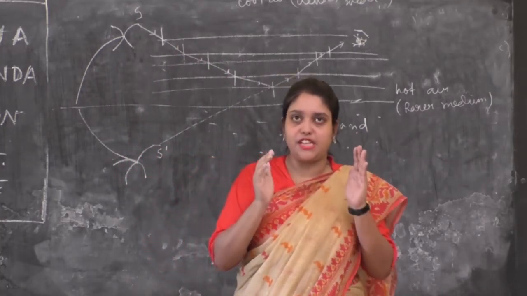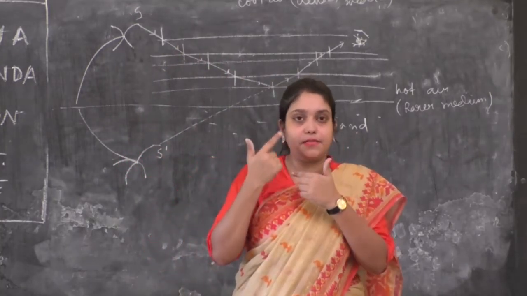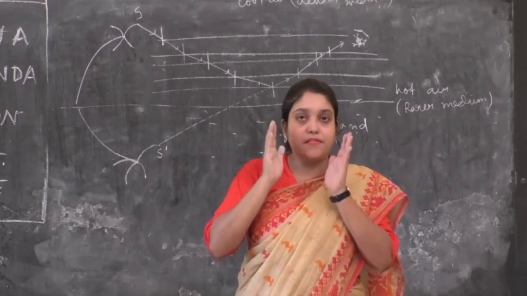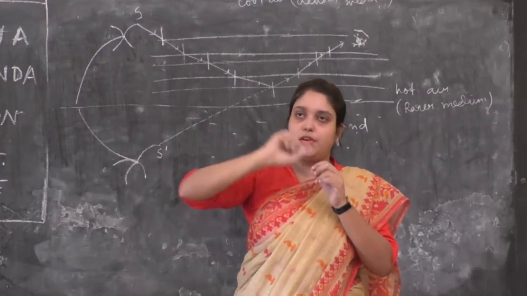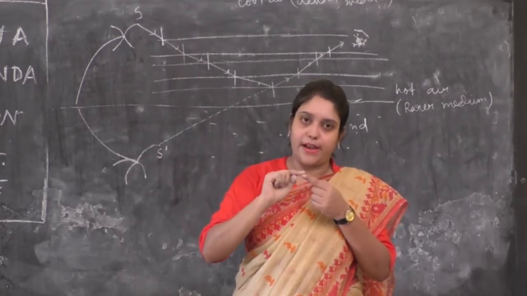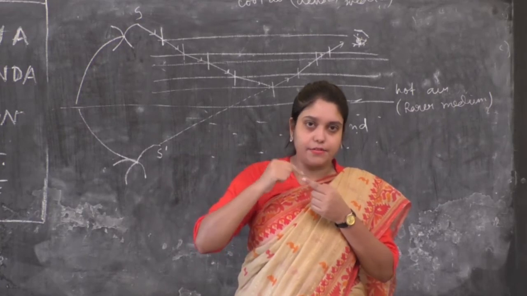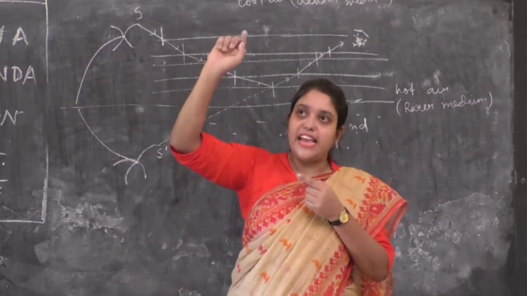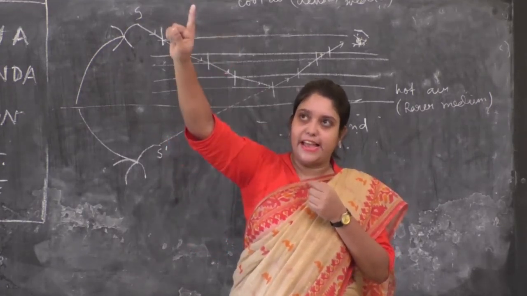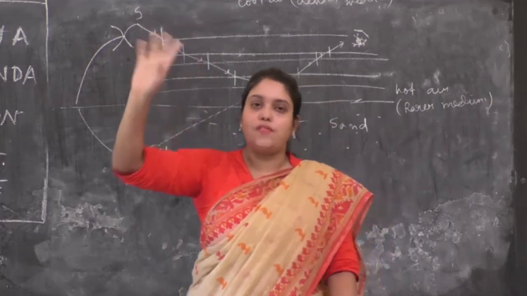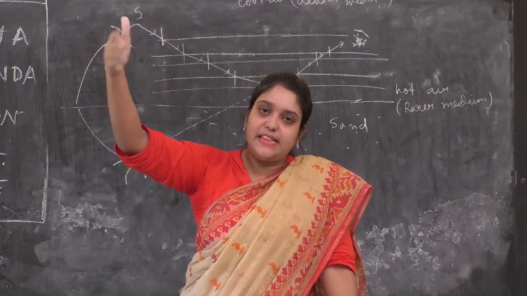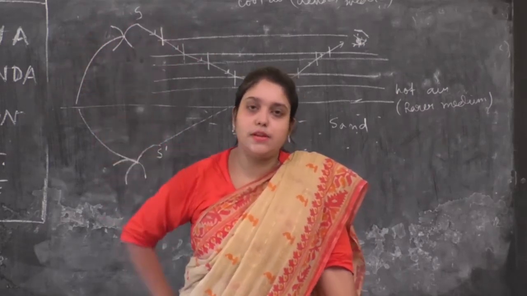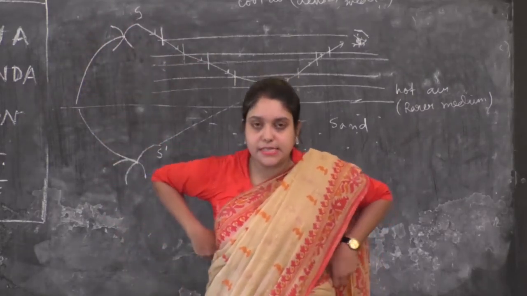And the viewer cannot see the curved path at the point where the light ray enters the eye. If we draw a straight line from the point where the light is entering the viewer's eye, the end of that straight line will be the point of formation of the virtual image, which will be in the sky. And this is how the looming effect or superior image is seen.